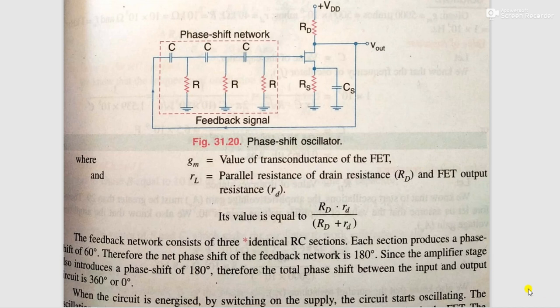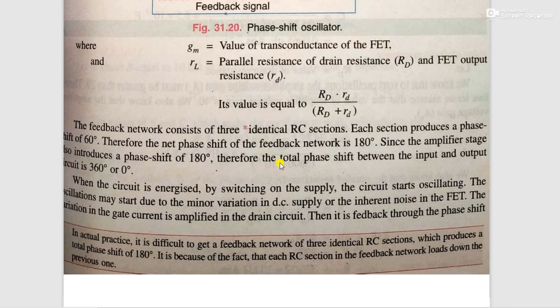The feedback network consists of three individual RC sections, section 1, 2, 3. Each section produces 60 degree of phase shift, so the total phase shift across this network becomes 180 degree. Since the amplifier stage, the FET, also introduces 180 degree phase shift, the total phase shift between the input and output is 360 degree or 0 degree.